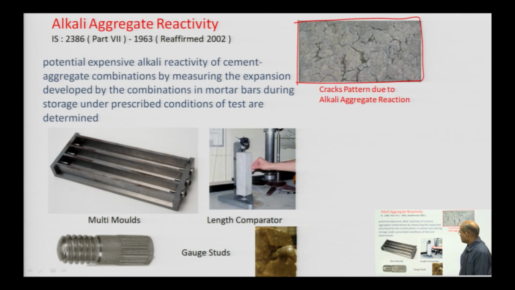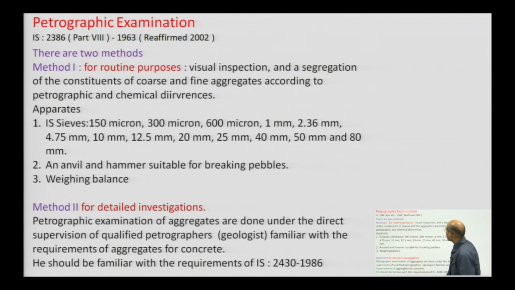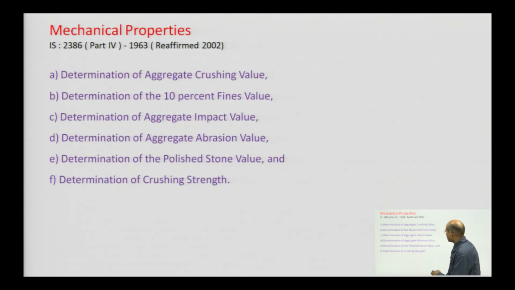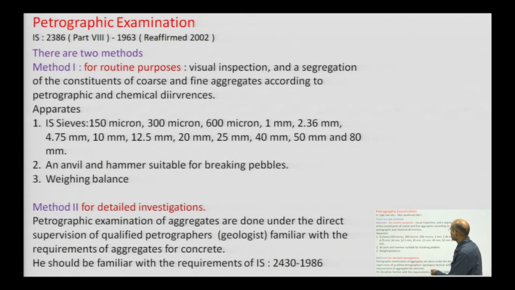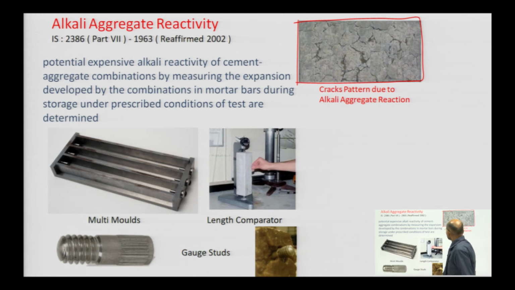For that we have a standard mold. You have to consider a standard size, prescribed in IS 2386 part 7.